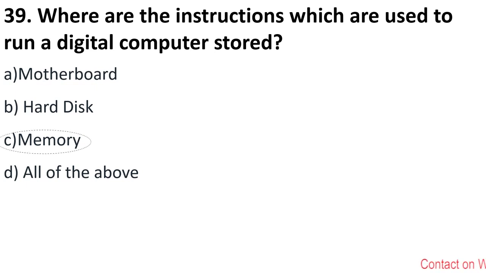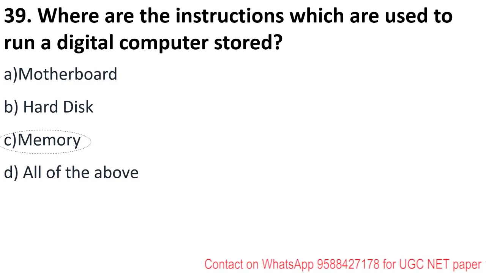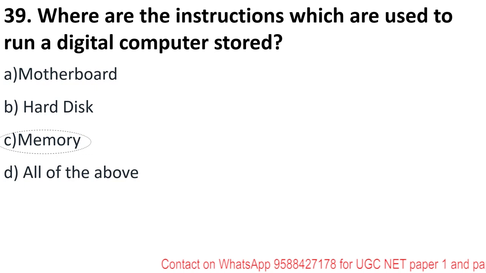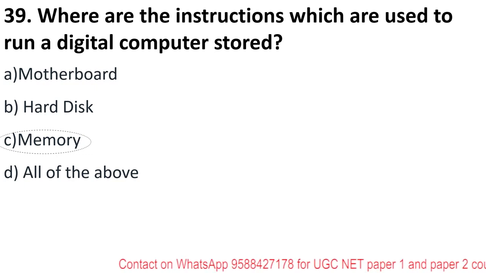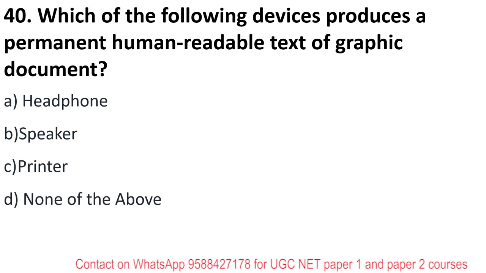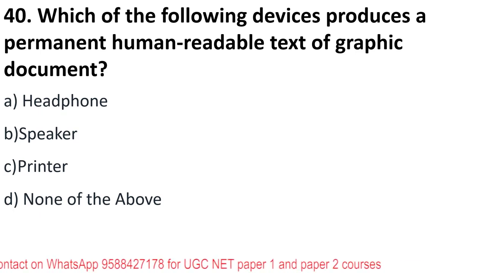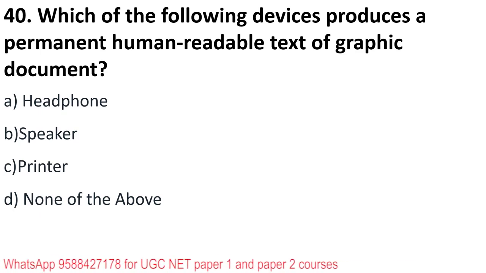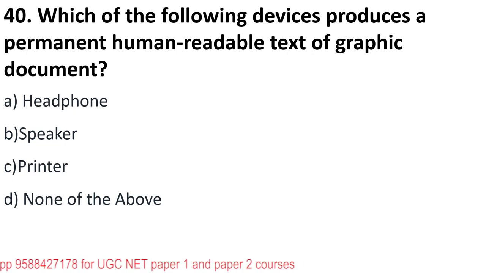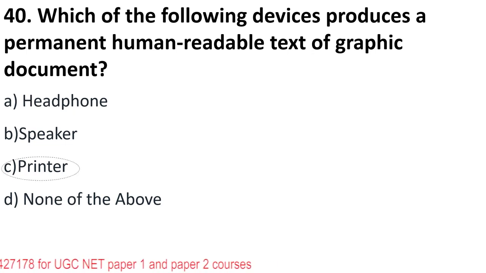The digital computer, students, works by counting, comparing, or manipulating various digits, okay? And their combinations and the instructions, they are stored in the memory. That is why C is the answer. Next is, which of the following devices produces a permanent human readable text or graphic document? The right answer to this question is option C, printer.